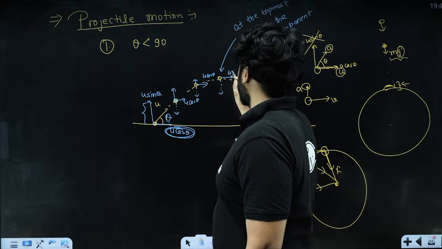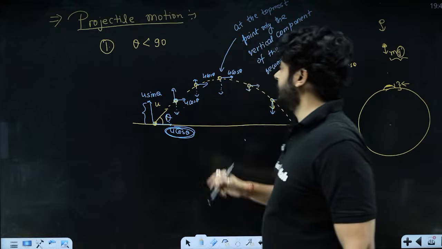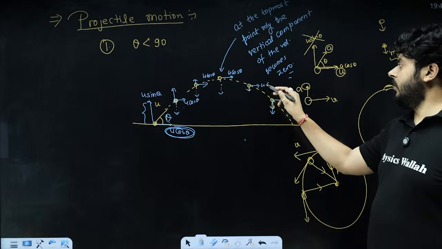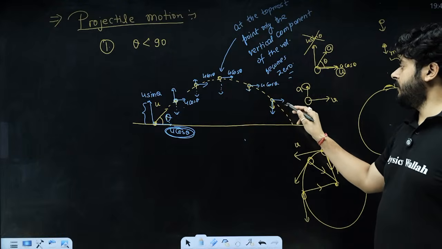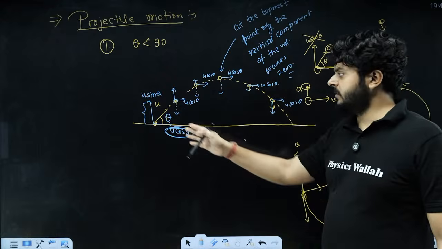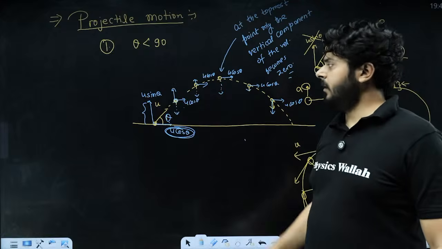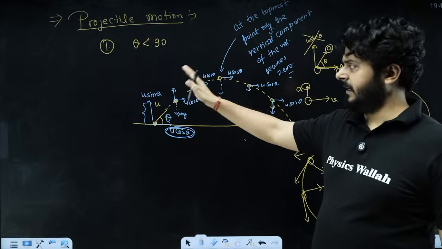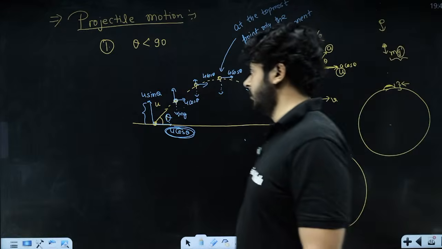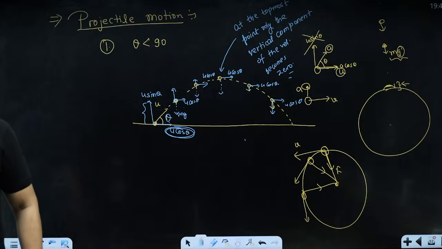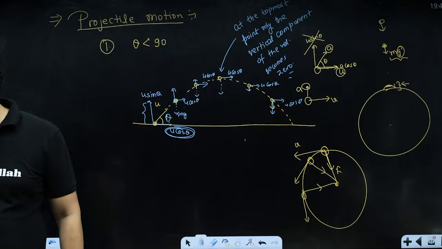Even at the topmost point, the horizontal component remains. The vertical component becomes 0. Right? So everywhere the horizontal component is u cos theta, everywhere. And the vertical component keeps on changing, because there is a force mg, and so an acceleration g in the vertical direction, and that vertical component keeps on changing. So this is what happens in projectile motion.